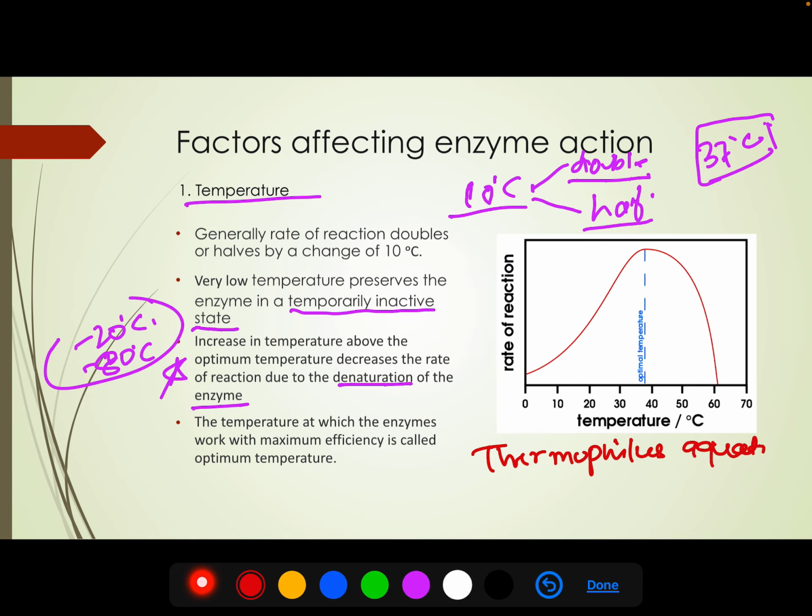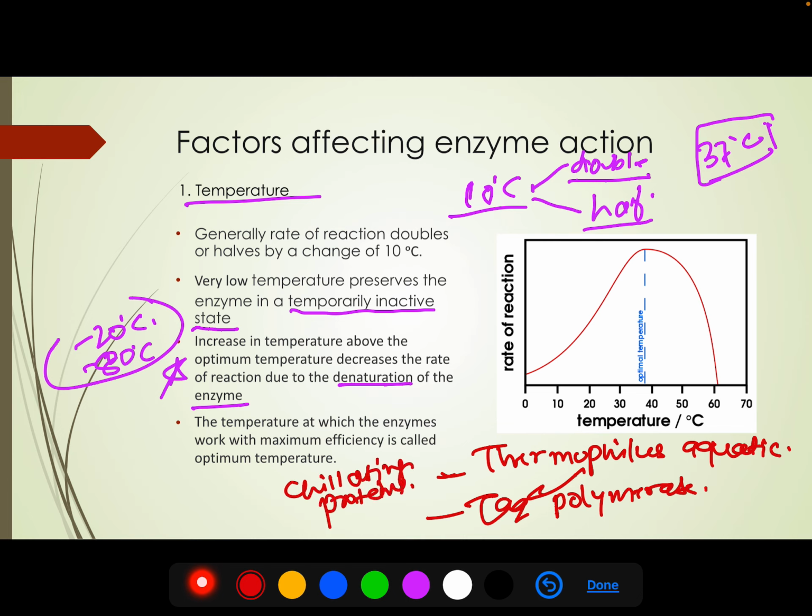From Thermus aquaticus we have obtained Taq polymerase. Taq polymerase is a polymerase enzyme that is functional at very high temperature, because this bacterium is found in hot springs. Similarly, we have some enzymes that are functional at very low temperature also, for example in bacteria living in polar ice caps. Okay, so this was about the first factor, that is temperature.